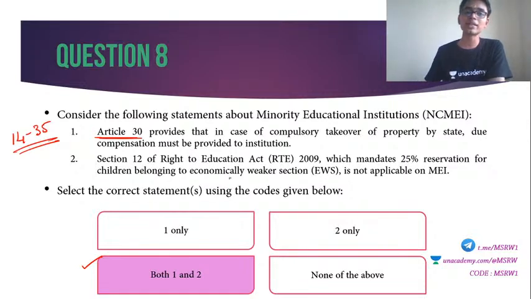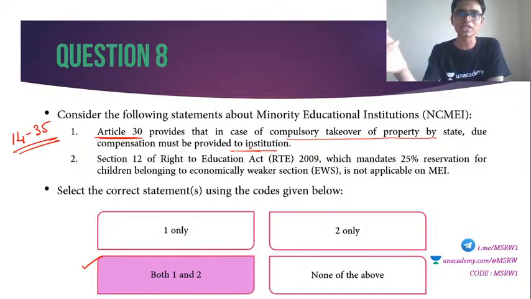Article 30 provides that in case of compulsory takeover of property by the state, due compensation must be provided to the institution, which means if it is a minority religious institution or an institution of the minority community, then if the state is compulsorily taking it over, adequate compensation must be paid. Clear? So that is Article 30. Read it in your Lakshmikant textbook.